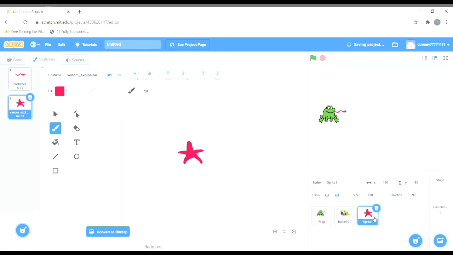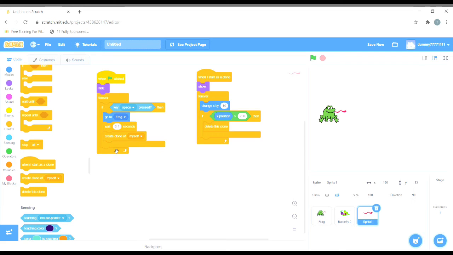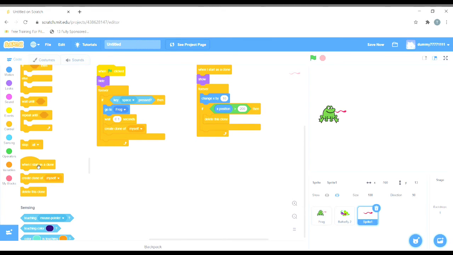So now I'll go to the code section, and I want that when this venom hits the butterfly, the explosion I just created should appear. So we'll do some coding again to get the result that is needed. I want that when I start as a clone, then I'll choose a forever loop because I want it to repeat forever.